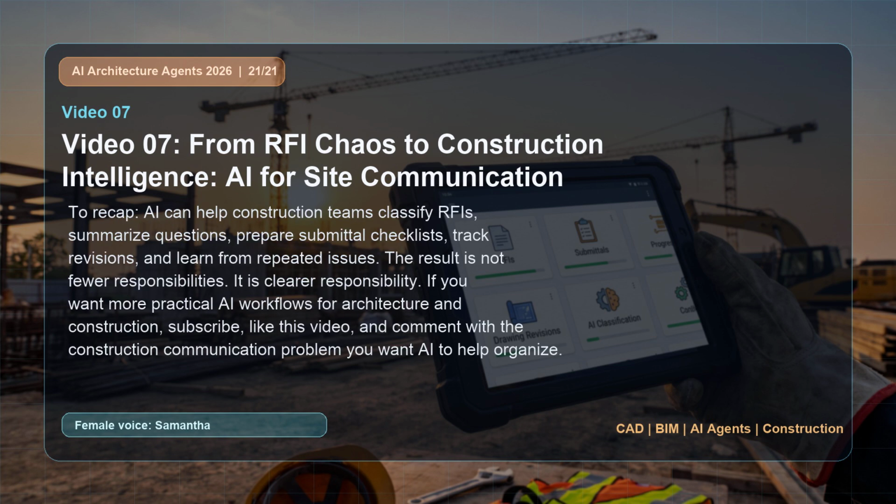To recap, AI can help construction teams classify RFIs, summarize questions, prepare submittal checklists, track revisions, and learn from repeated issues. The result is not fewer responsibilities.